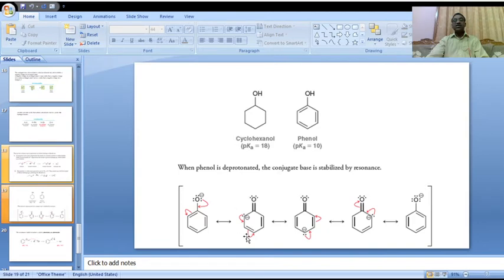Here phenoxide ion is more stable, because it gives more number of resonance structures. This particular conjugate base is stabilized by resonance. Okay. Here please observe.